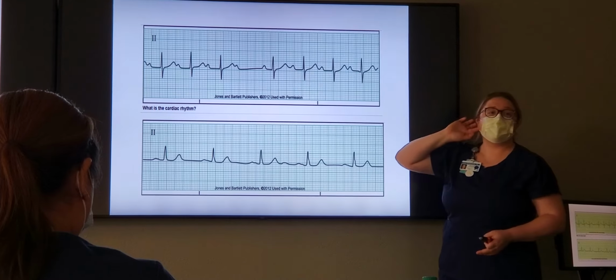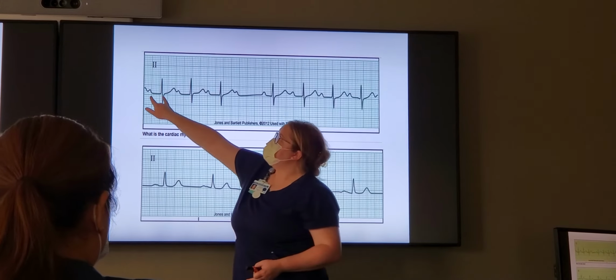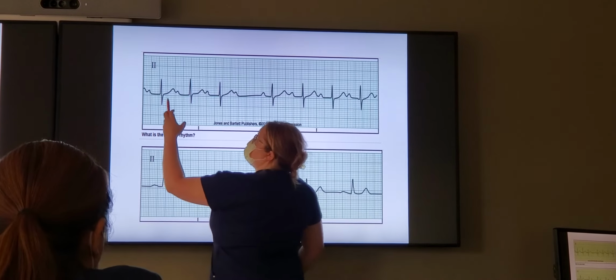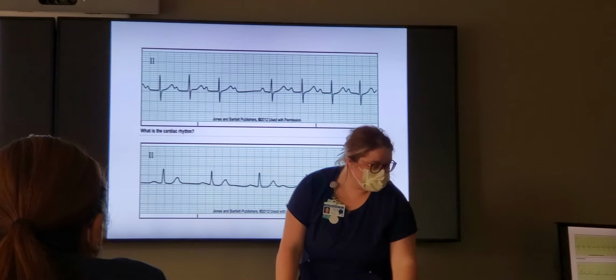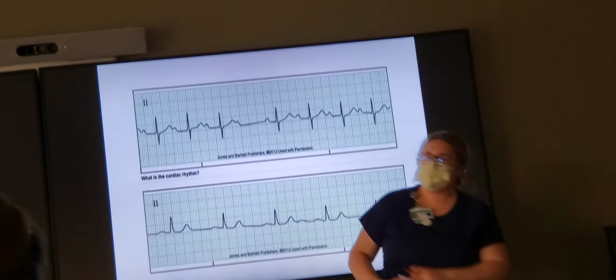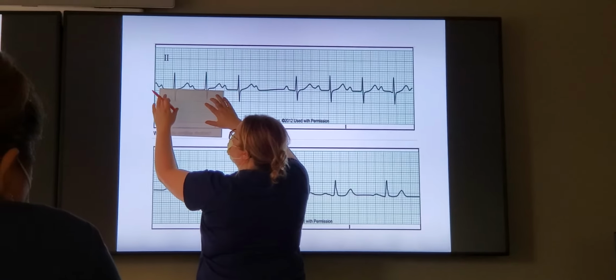How do we decide what type of second degree it is? The PR interval. Let's measure this PR interval. On the test, guys, you don't have to count every single PR interval. Here's what I do: I take my paper, I mark the start of my PR interval with the edge of my paper, and then I mark where it ends. And then you just line it up. We did this earlier. So that's the same.